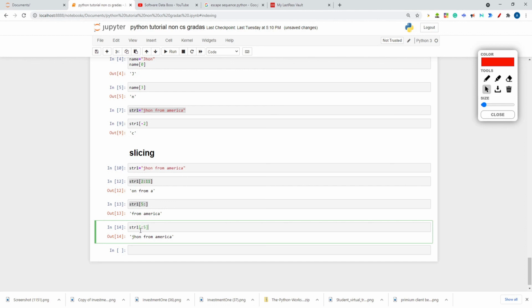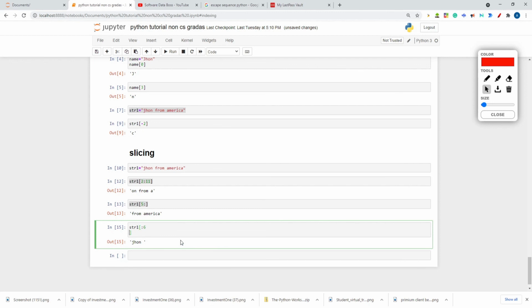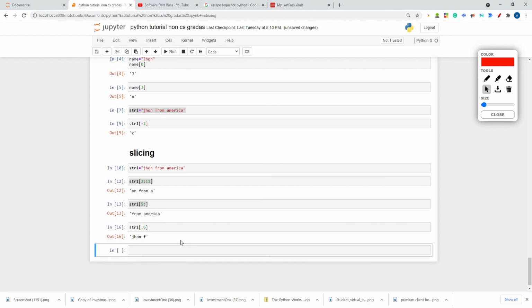If I hit shift enter, I am getting John and a space. If I write 6 here, then I should get F also, right? I am getting index 0 to 5, so F is coming, since it is at index 5. Ending is excluded.